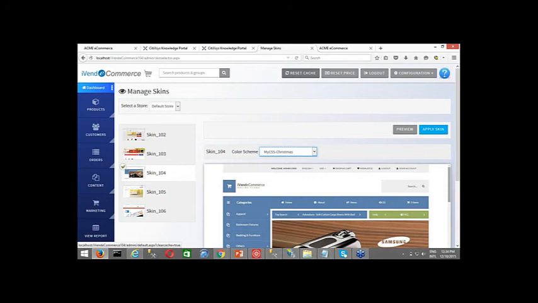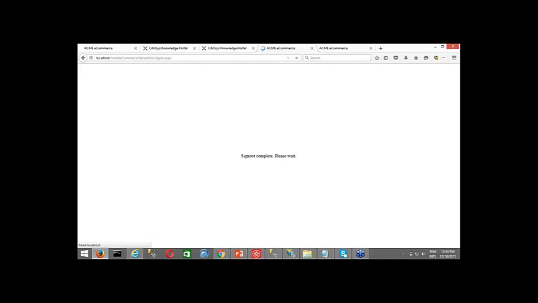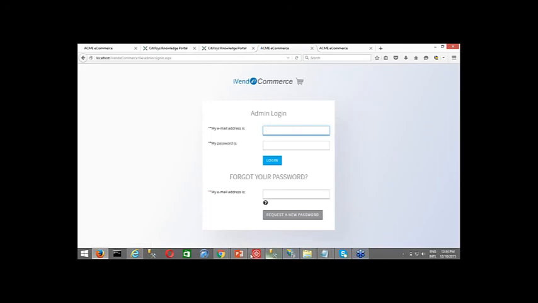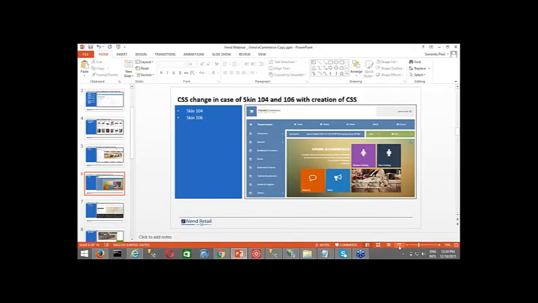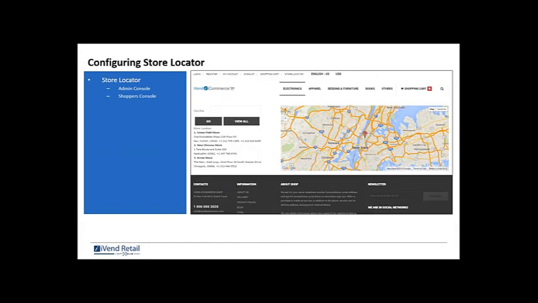So this is how easy it is to change the look and feel of your e-commerce portal for skin 104 and 106. So moving on to the next now. Configuring the store locator.